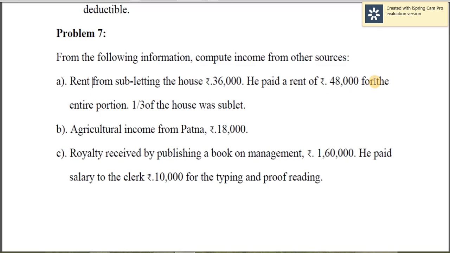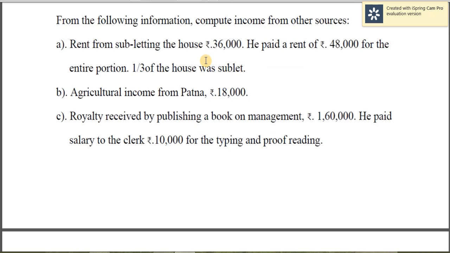But you have paid 48,000 for the entire house. The entire house is not sublet, only 1/3 portion of the house is sublet. So calculate the proportionate rent paid. 48,000 divided by 3 gives you 16,000. So 36,000 minus 16,000, then you get 20,000. That is the net income from subletting. That's taxable.